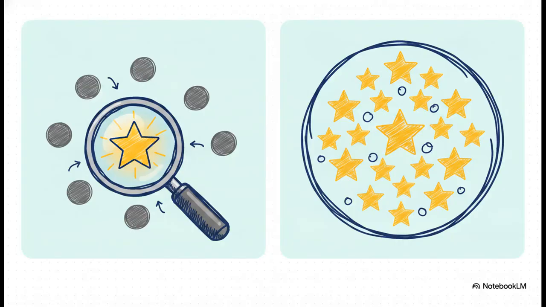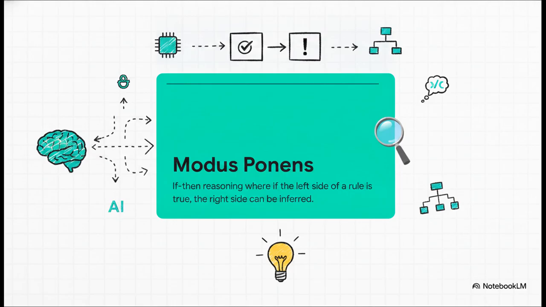But let's be real, human requests are rarely that specific, right? We often ask vague things like, find me a restaurant near here, or we make massive generalizations like, all vegetarian restaurants serve vegetarian food. To handle this, first-order logic uses things called quantifiers. That backwards E symbol, that's the existential quantifier. It literally means there exists at least one. It's perfect for finding an unknown restaurant that hits your criteria. Then you have the upside-down A, the universal quantifier. That means for all. It tells the system a rule is true for every single object in the database. And this is where things get really cool. With these quantifiers, our AI can actually start to think.